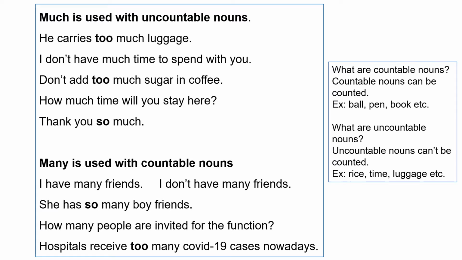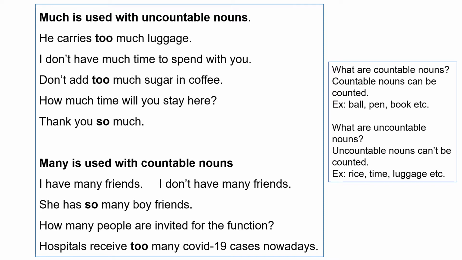Example, he carries too much luggage. It is an affirmative sentence. I don't have much time to spend with you. It is a negative sentence. Don't add too much sugar in coffee. It is a negative imperative sentence. How much time will you stay here? It is a WH question. Thank you so much. It is an affirmative sentence. Much is used with too or so in affirmative sentences.